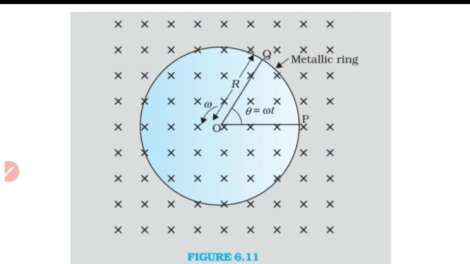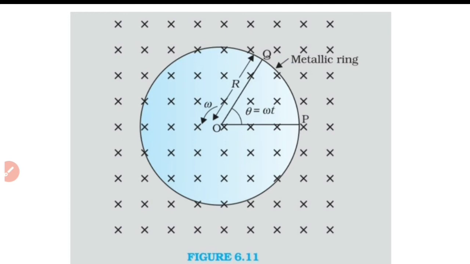When it rotates, the electrons in the conductor OP experience Lorentz force, and the direction of that force for the electrons is from O to Q. So the electrons will be moving from O to Q, or from O to P. That means from the center of the circular path to the metallic ring, the electrons will be moving.